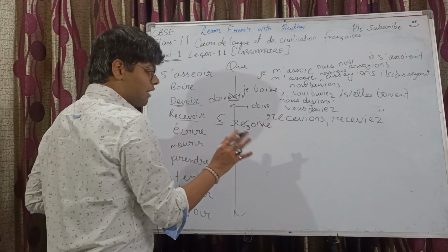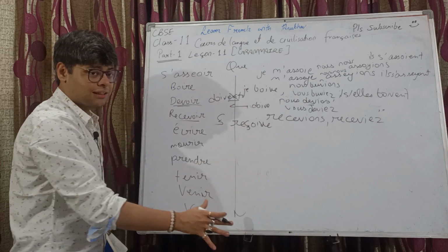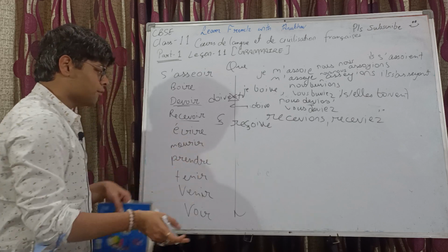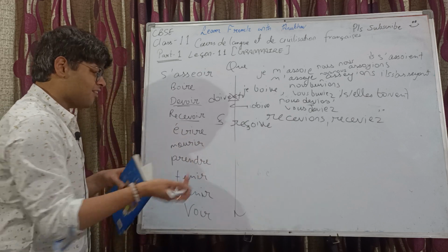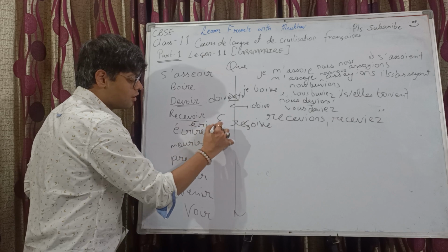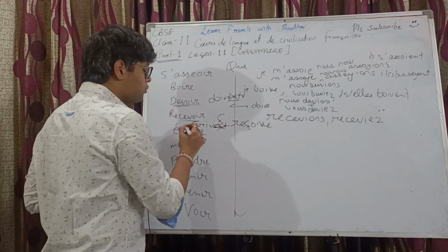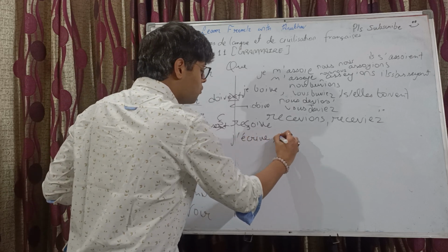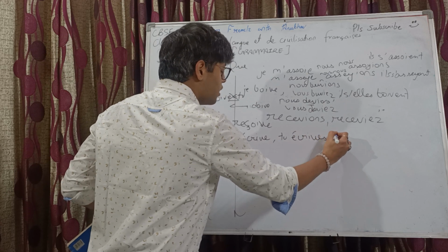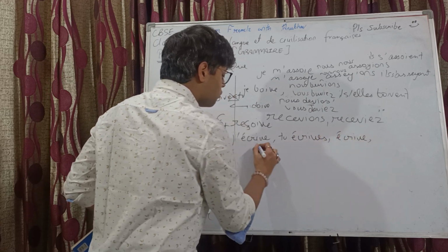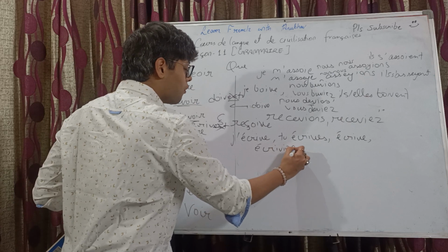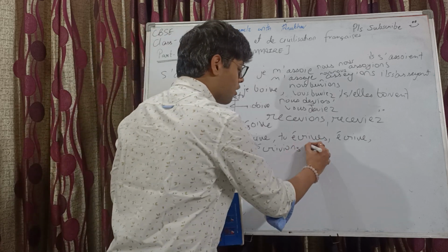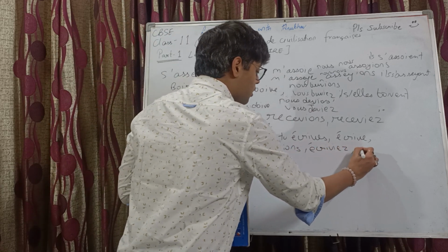Okay. As I said, I won't be discussing the entire thing because it's too comprehensive. You can give it a try. I'm just discussing in a very brief manner. Écrire. Écrire again, third person plural conjugation is écrivent, right? So we will drop the ent. So que j'écrive, que tu écrives, qu'elle écrive, que nous écrivions, que vous écriviez.